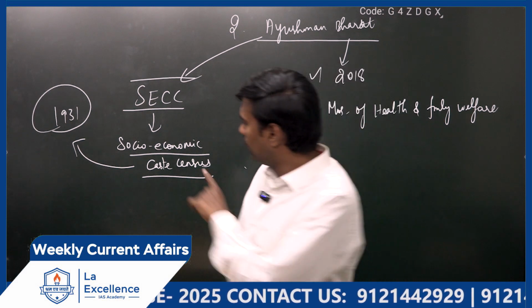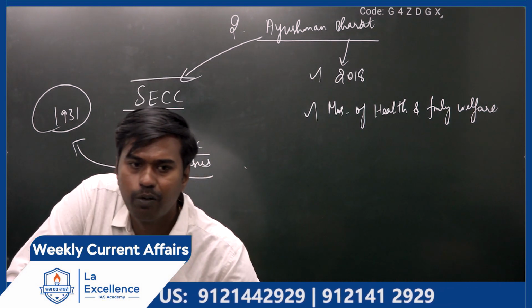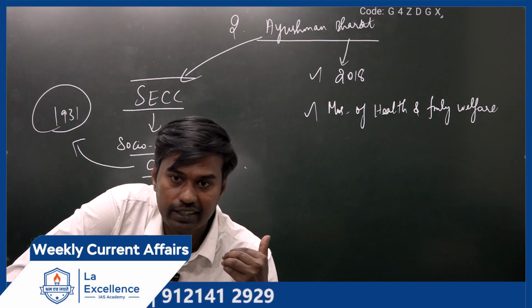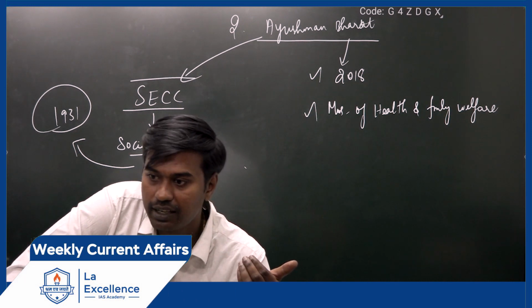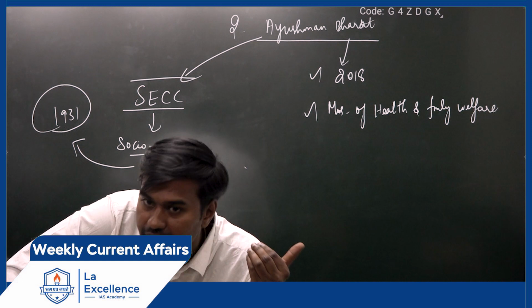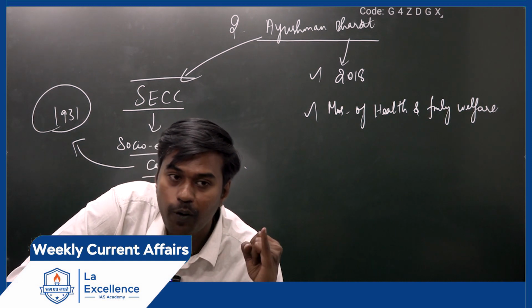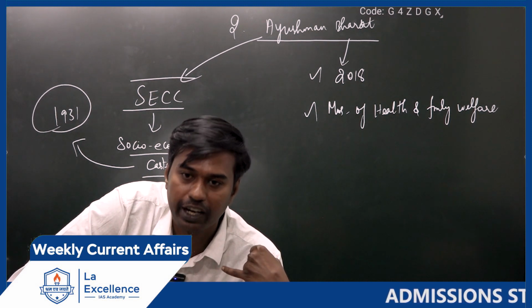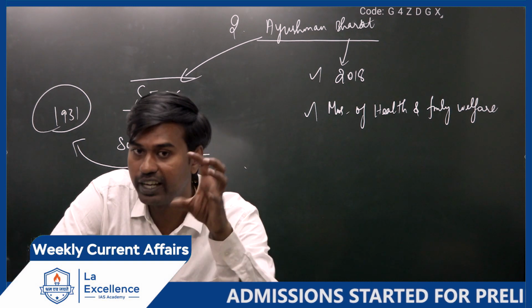Kindly remember, in census, what will they collect? What is the religion? Whether you are literate? How many members are there in the family? This basic demographic information only will be collected. But in socio-economic caste census, what is your caste? And what kind of economic condition you are living in today, are you rich or poor, this particular data will be collected.